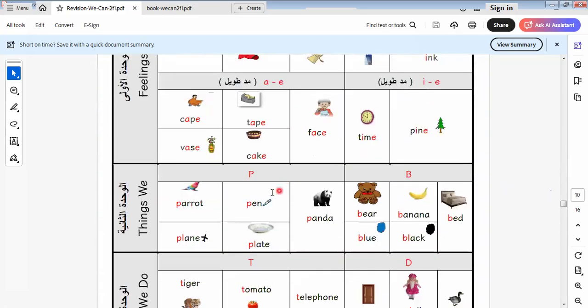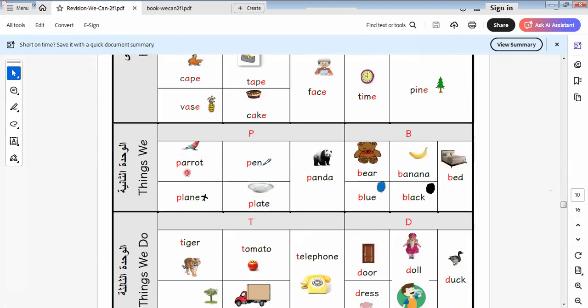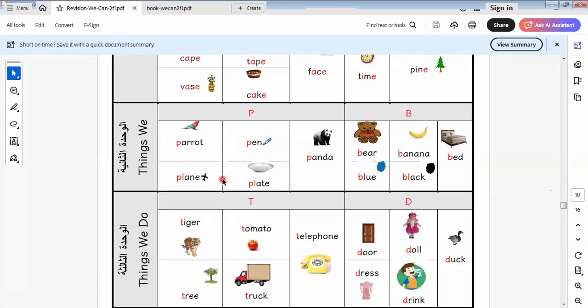Here is the pronunciation, or the phonics. Let's know it together. We know parrot, pin, parrot. During the lesson, I write words that start with the letter P like this, and words that start with the letter B like this. When we learn the lesson, I write examples for letter P and letter B like this. We say here pear.